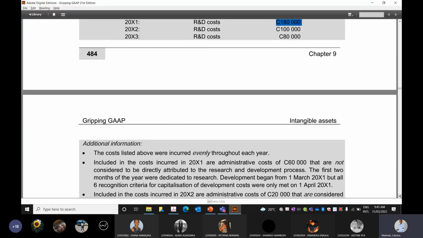Okay, do you have an answer for me? How much is going to be capitalized? How much is going to be expensed in 20x1?